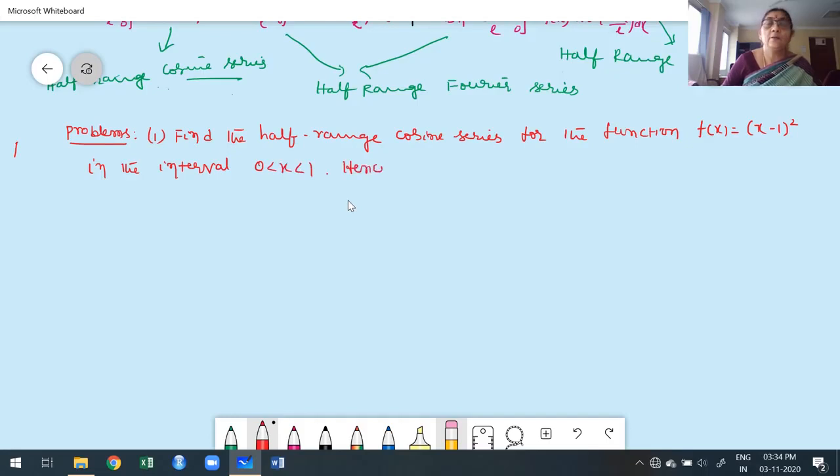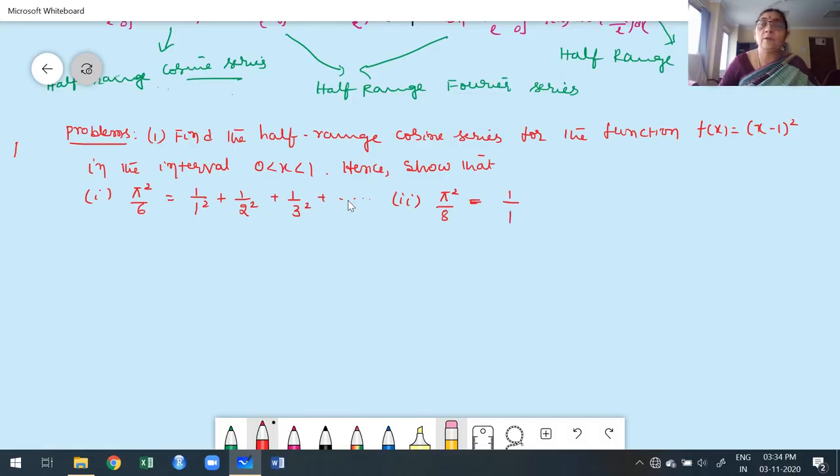Hence, show that first, pi square by 6 equals 1 by 1 square plus 1 by 2 square plus 1 by 3 square, etc. Second, pi square by 8 equals 1 by 1 square plus 1 by 3 square plus 1 by 5 square, etc. Now the deduce part: you already know the general construction of Fourier series.